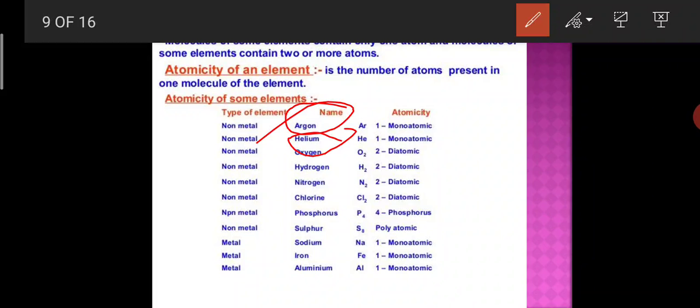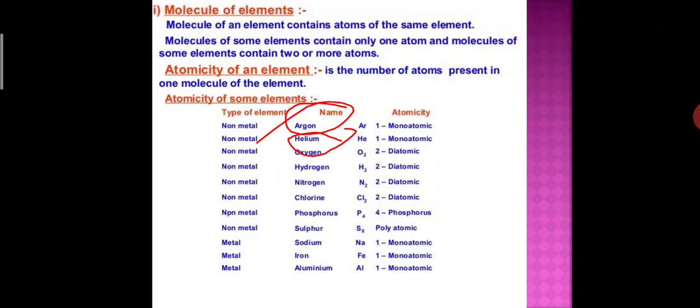They exist as free atoms, not molecules, because the outer shell of these atoms is complete. So that's why they exist as atoms in a free state, not as molecules. You can take the example of helium, argon, neon, krypton, xenon, and radon.